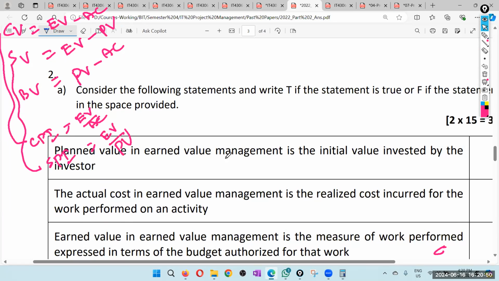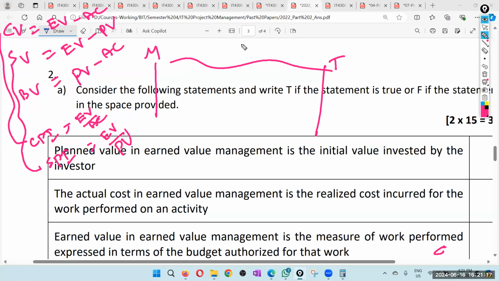Plan value in earned value management is the initial value invested by the investor. No, right? That is not something already invested. Plan value is, say, we started on Monday. Now it is Thursday, right? Monday, Tuesday, Wednesday, Thursday, 4 days.